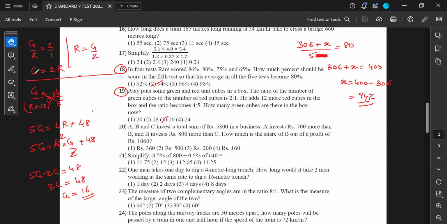So when I cross multiply this, I get G is equal to 2R. From this, when I take 2 to the other side, I get R is equal to G by 2. So instead of R, I have substituted G by 2. Okay? Okay, sir. Thank you.